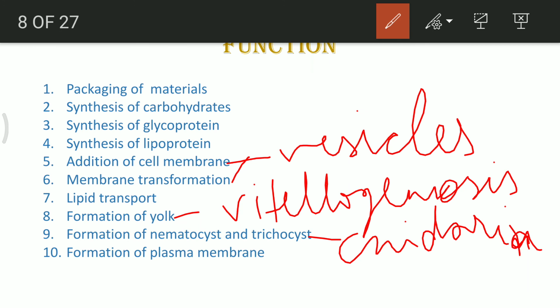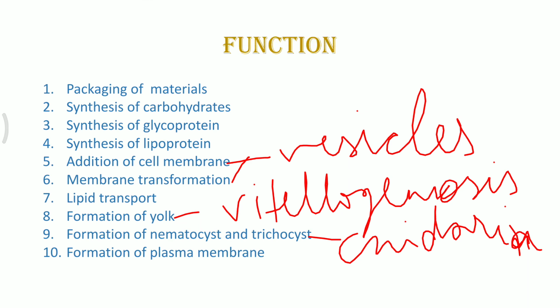Formation of plasma membrane and cell wall also occurs with the help of the same Golgi complex. So various substances which help in formation of plasma membrane and cell wall are all secreted.